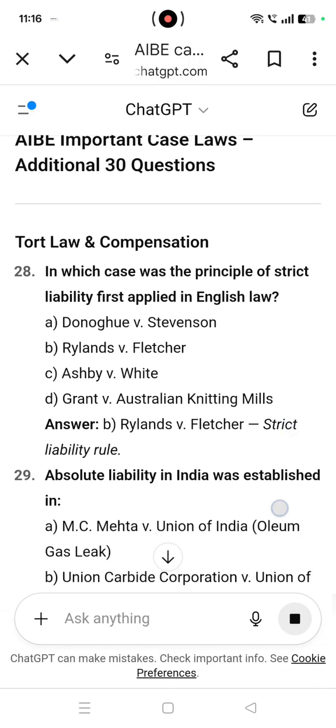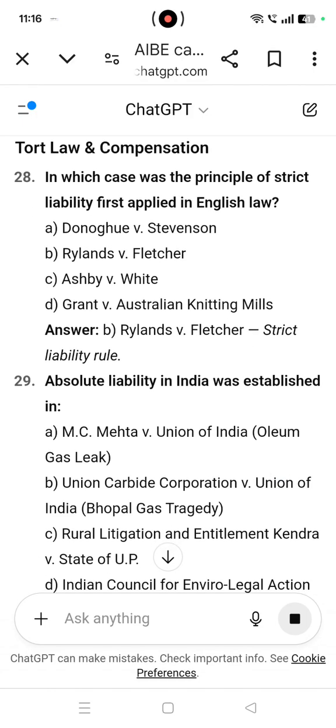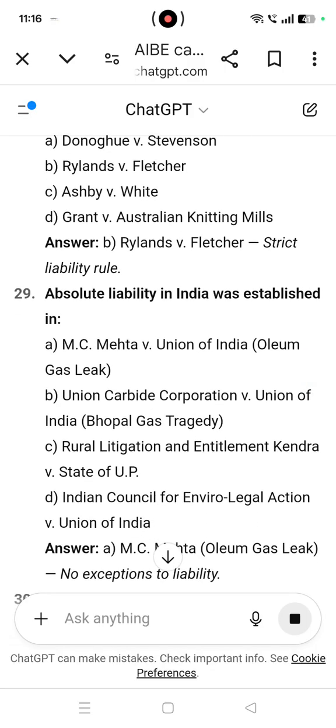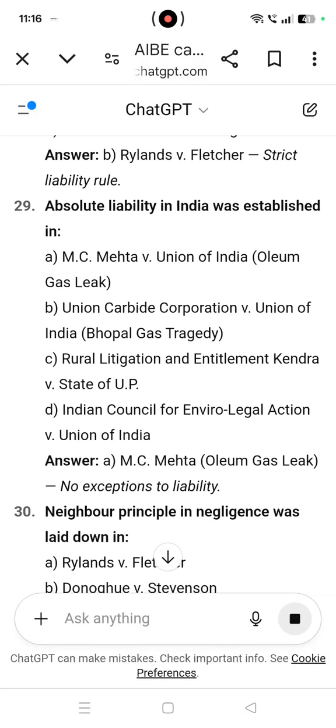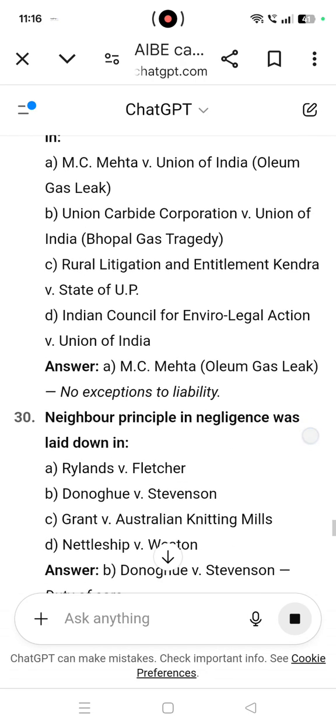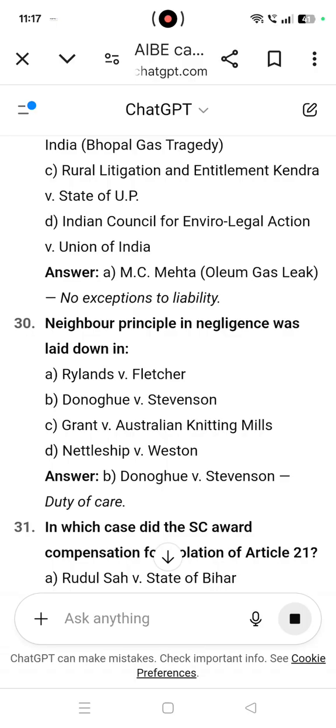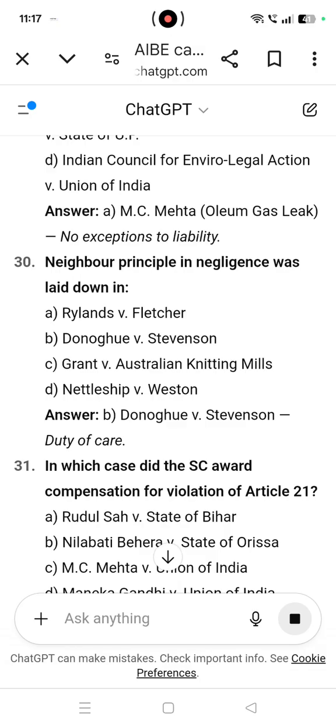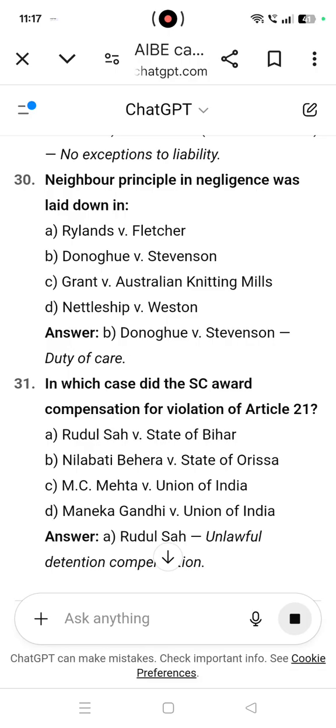Coming to tort law and compensation, in which case was the principle of strict liability first applied in English law? Rylands versus Fletcher, strict liability rule. Absolute liability in India was established in MC Mehta versus Union of India, oleum gas leak. Neighbor principle in negligence was laid down in Donoghue versus Stevenson, duty of care.